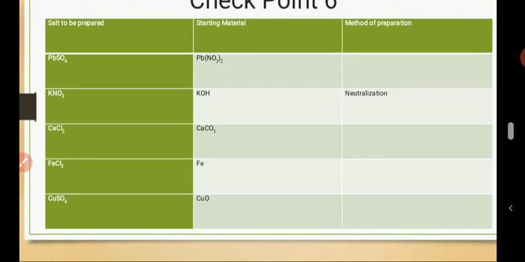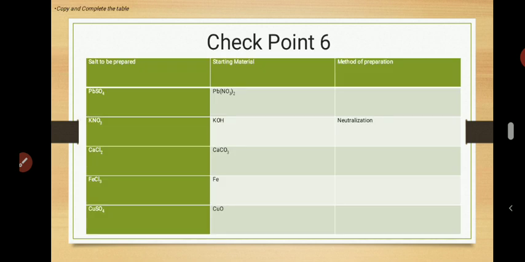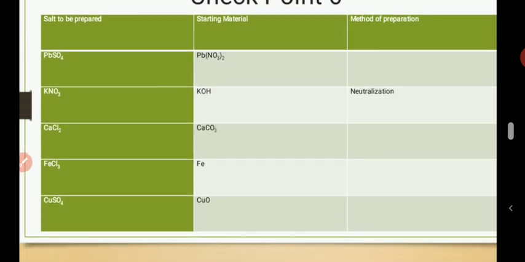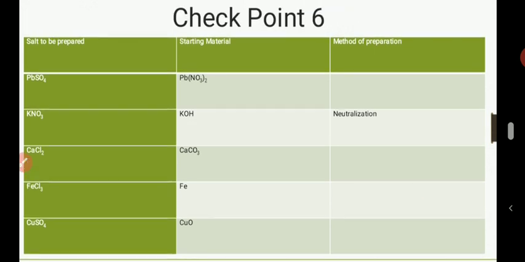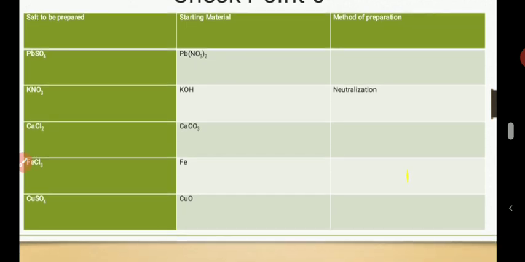But think about that. So the last one is that you want to prepare copper(II) sulfate, CuSO4.5H2O. You want to prepare this salt, and you are starting with copper oxide. Ask yourself, copper sulfate, is it soluble or insoluble? If it is soluble, fine. This copper(II) oxide is a base. It's not an acid. It's not a salt. It's a base. So what method do you use to prepare a salt starting from a base? So you write the method there. Let me see your work. Do it in a note and snap it to me on WhatsApp.